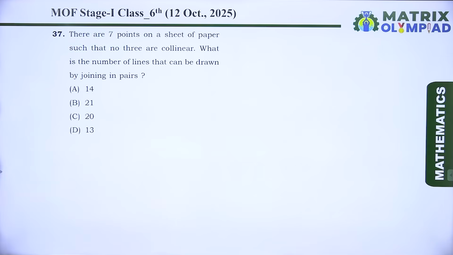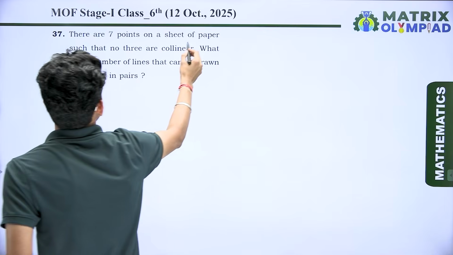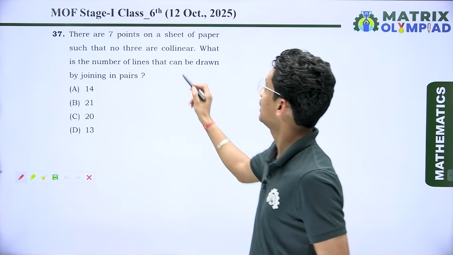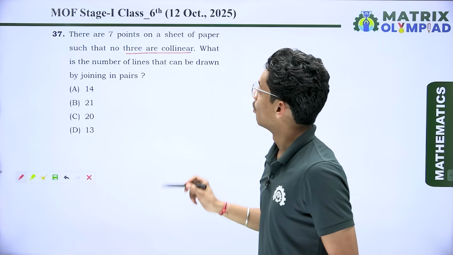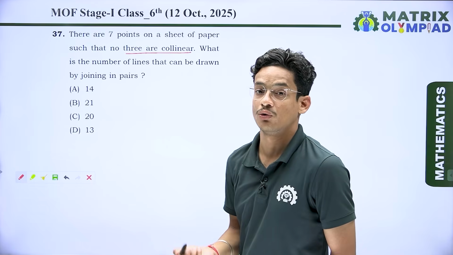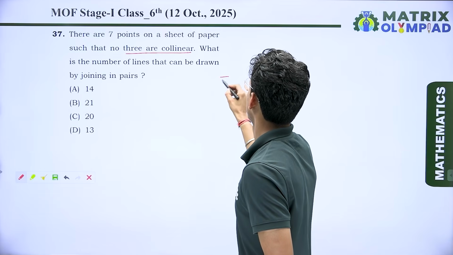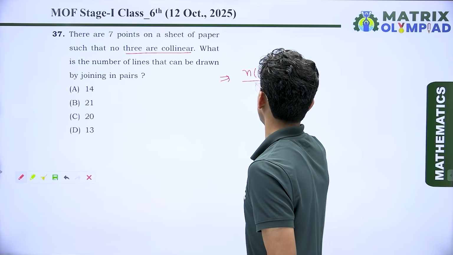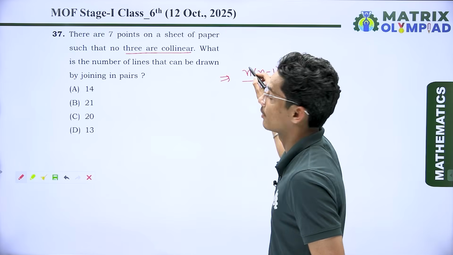So now if I talk about the next question, which is, there are 7 points on a sheet of paper such that no 3 are collinear. What is the number of lines that can be drawn by joining in pairs? So we have a formula, n(n minus 1) upon 2, where n is the number of points.